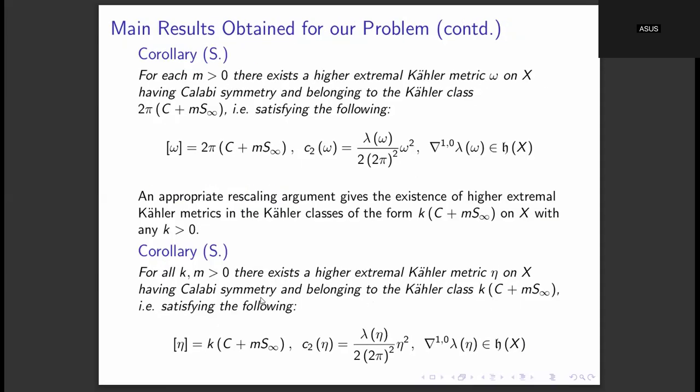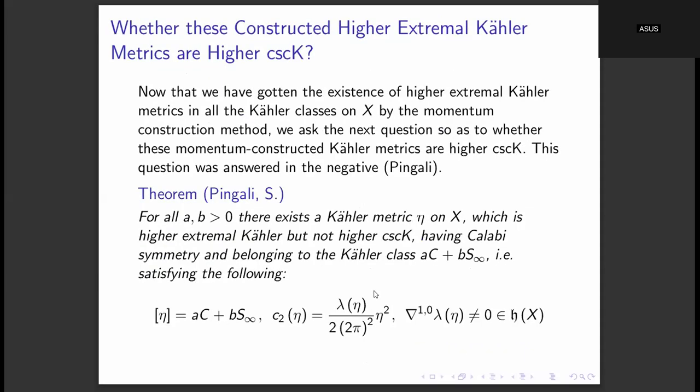Fine. So now to summarize, we have constructed higher extremal Kähler metrics in every Kähler class of the minimal ruled surface X by the momentum construction method. And now we know that all higher cscK metrics are going to be higher extremal Kähler, but the other way around need not be true. So then the question that arises is, are these momentum constructed metrics going to be higher cscK? And the answer to that question is no.